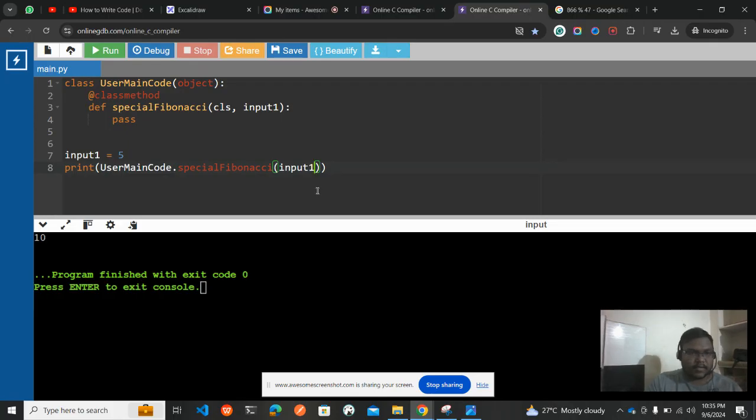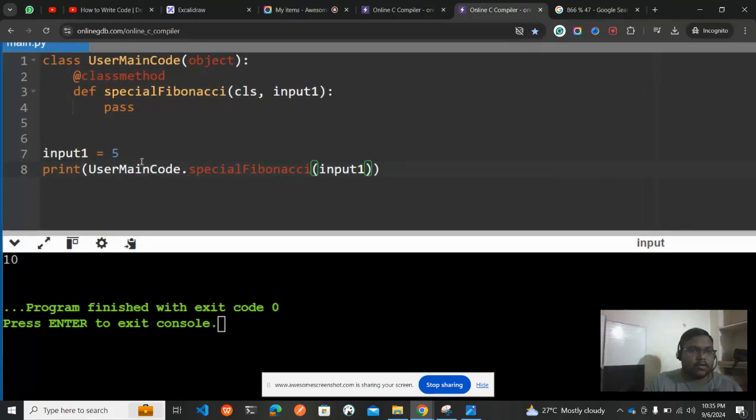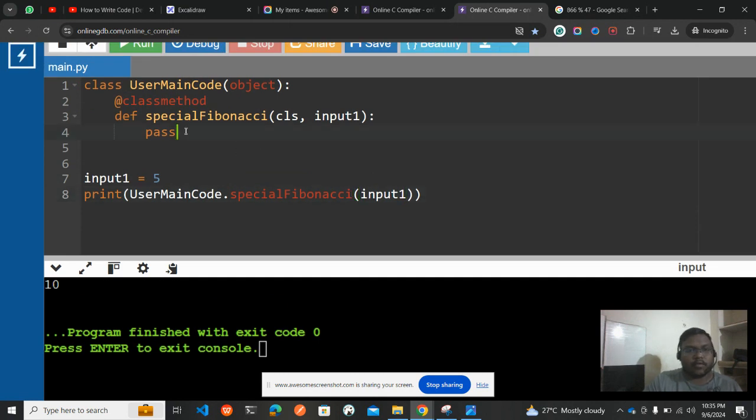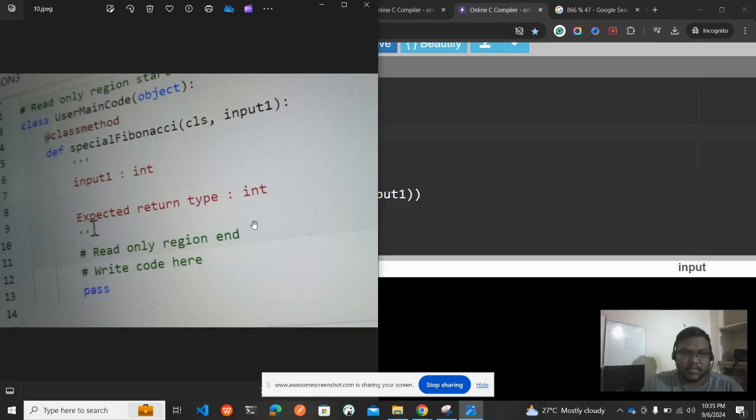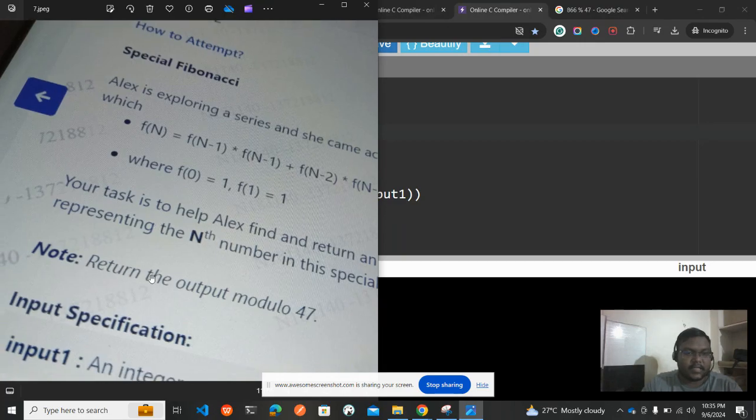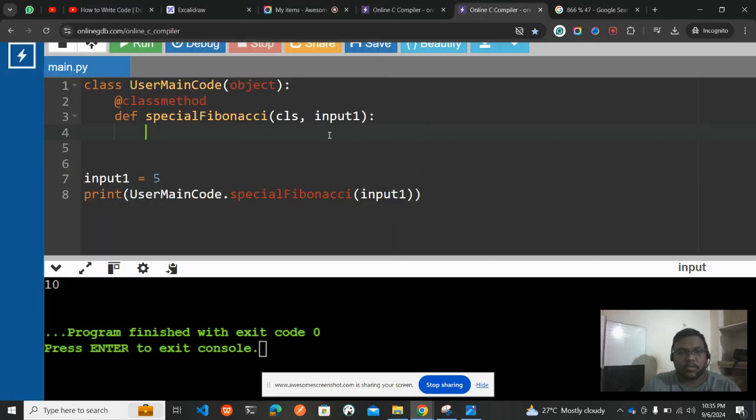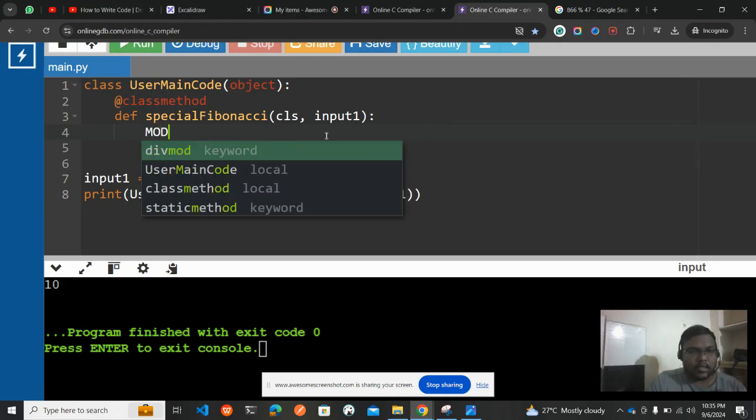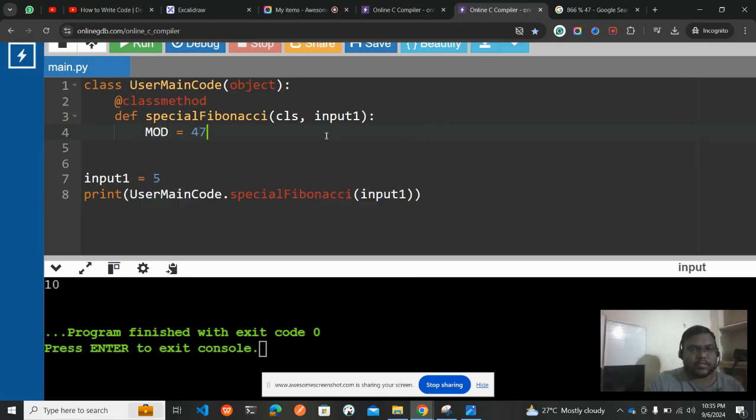Very simple, don't worry, I am here to help you out. Okay, so first of all, you need to reverse this pass, and then we need to define some variable, which means in this picture they are simply defined like return the output modulo 7. So let us assign 47 to a certain variable. Okay, let me take a mod only. So mod is equal to 47.